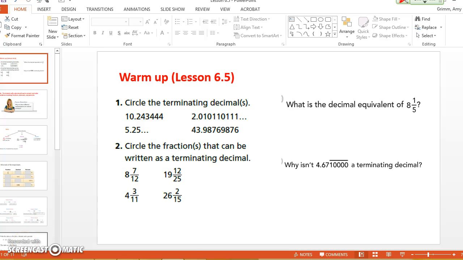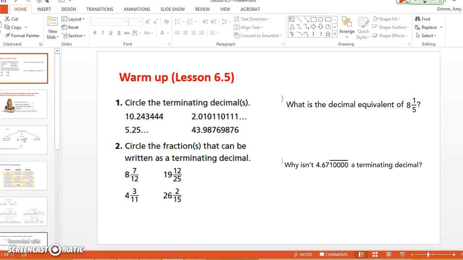Remembers what terminating means? Tatum? It does not repeat. I mean, that's a true statement, but there's something more to it. It stops. Okay, so if I terminate the conversation with you, that means we're stopping the conversation. That's what terminate would mean. Okay, so we look for the numbers that stop.